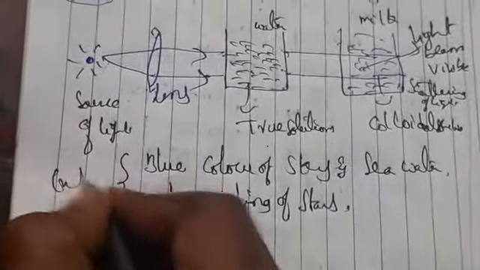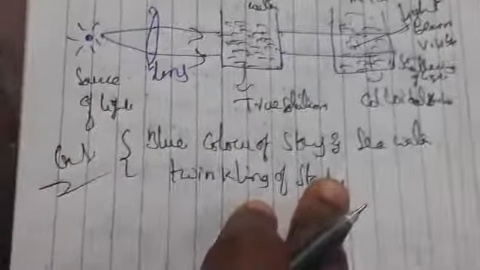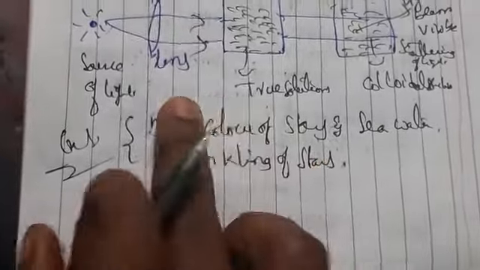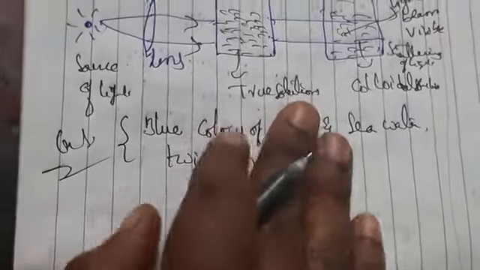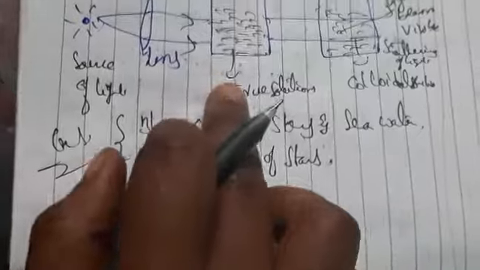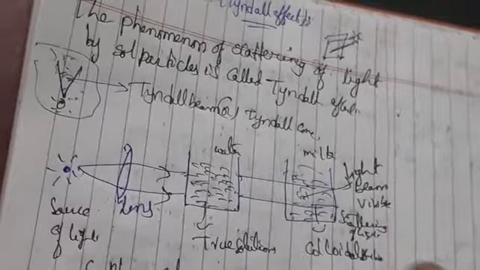So these are all the examples of the Tyndall effect. By this we can say true solutions do not show the Tyndall effect, because the ions or solute molecules do not scatter the light, since the particle size is very small. Only colloidal solutions are visible under it, because the particle size is larger. So this is nothing but the Tyndall effect.